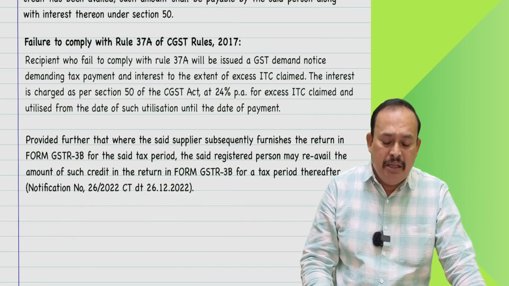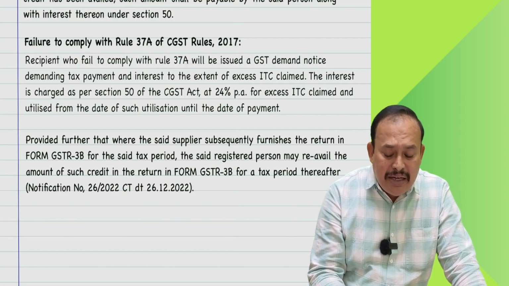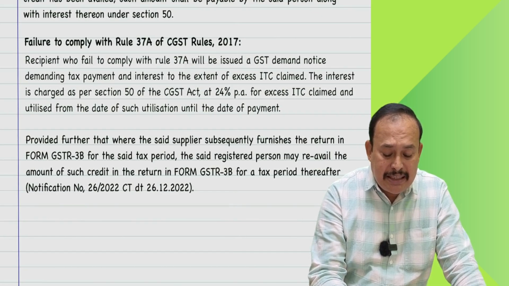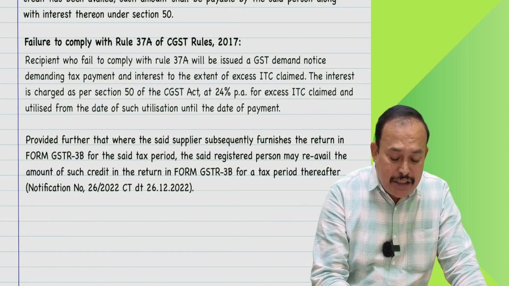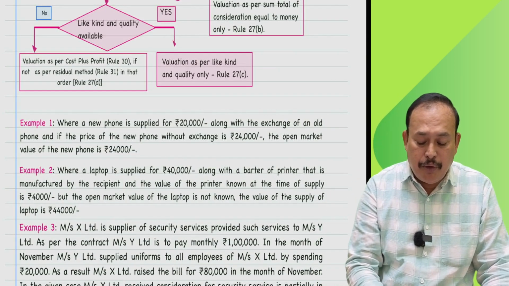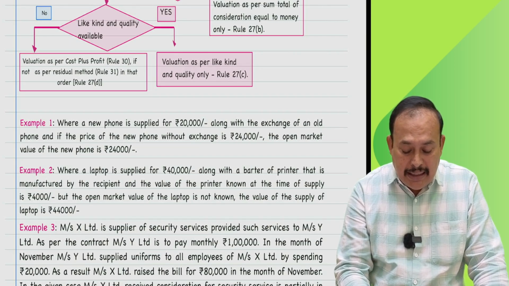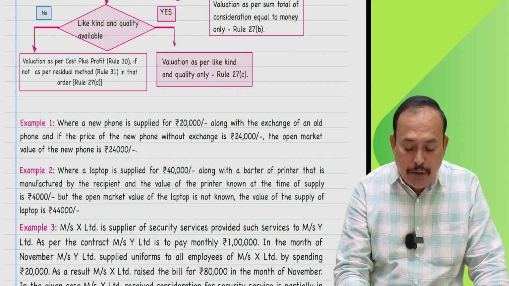My dear friends, I already told you that where the recipient is availing the input tax credit, such a recipient should ensure that the payment is made to the supplier on or before 180 days from the date of invoice. That is important to note. What do you mean by this?